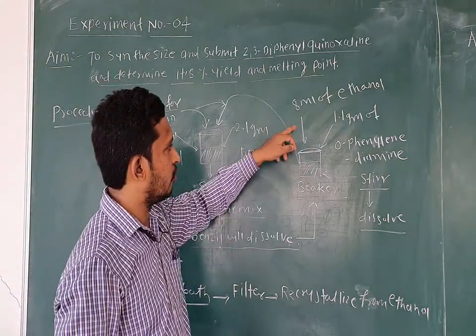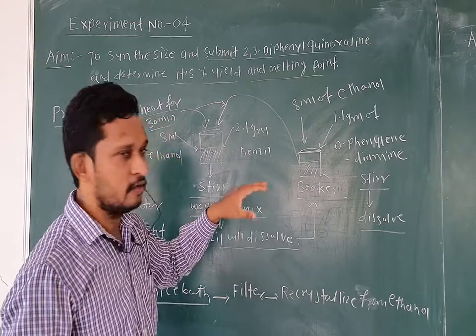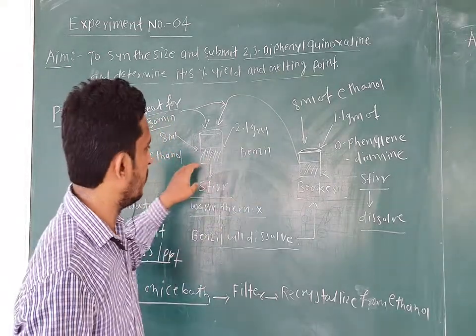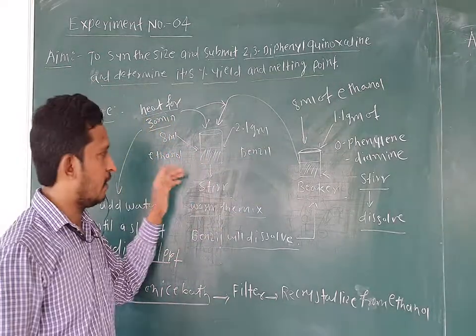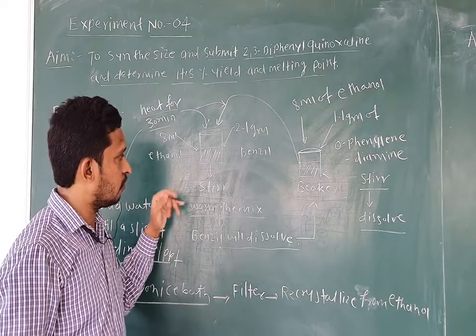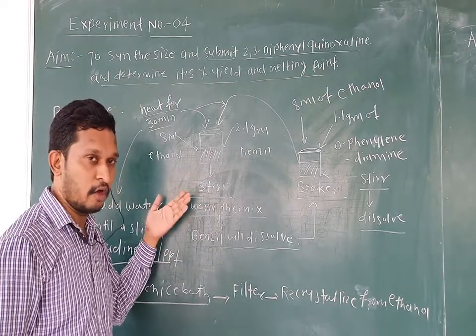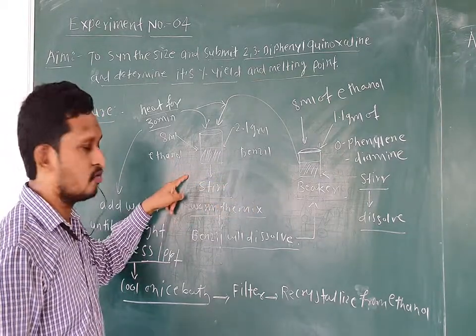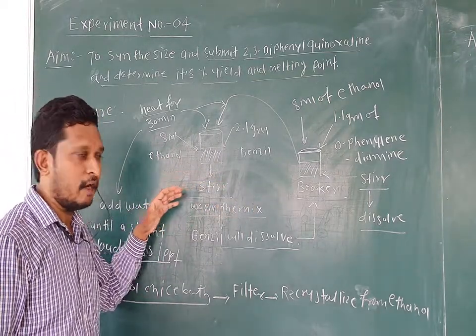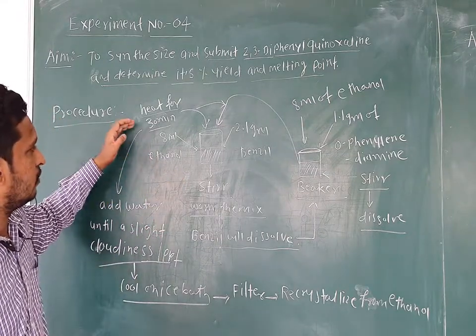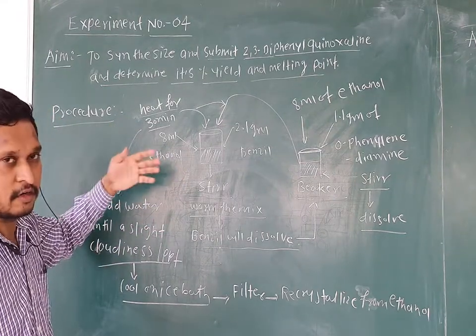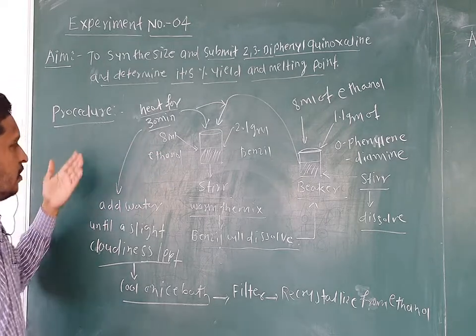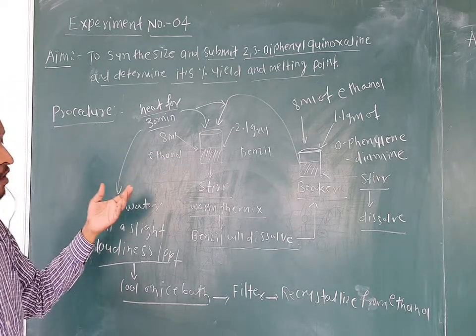ethanol. This orthophenylene diamine solution you have to add to the previous beaker, that is the benzil solution, which was warm. After the addition of the orthophenylene diamine solution into the benzil solution, stir it properly and heat this solution for a further 30 minutes. After heating for 30 minutes, you get a clear, dissolved solution.